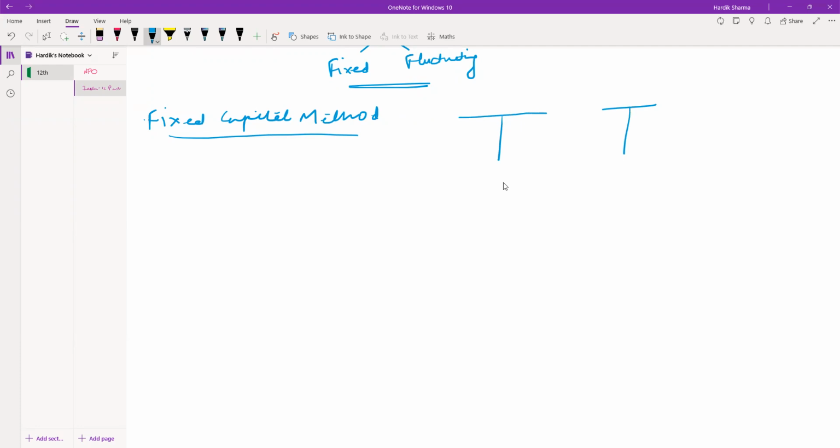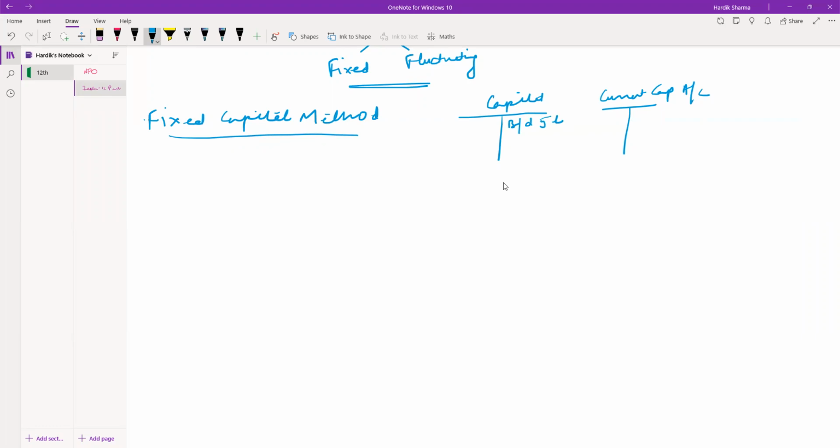One is the capital account and one is the current capital account. See, in the capital account, what is done? When the partner had earlier brought in capital, like he would have brought 5 lakhs, this is my capital account.